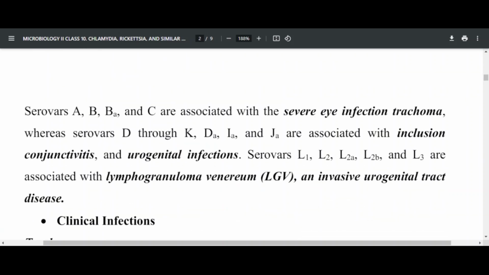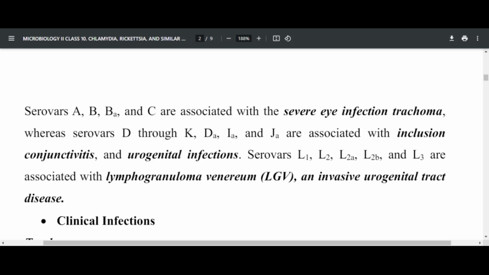Serovars A, B, and C are associated with the severe eye infection called trachoma, but serovars D through K are associated with inclusion conjunctivitis and urogenital infection, whereas serovars L1, L2, and L3 are associated with lymphogranuloma venereum, which is called LGV, an invasive urogenital tract disease.